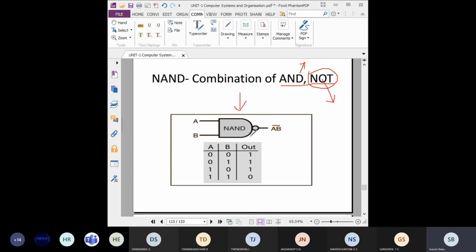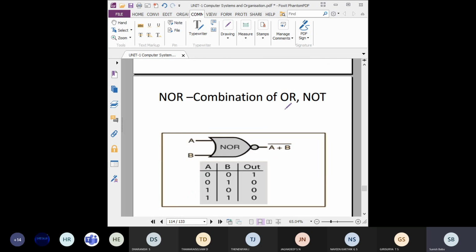And what will be the output? First you have to find the AND gate output, then you reverse the value. Straight away you cannot get the value, so here also you reverse the values of the AND gate output. Like this, OR gate and NOT gate: the circle will be included before the OR gate symbol. That circle represents a NOT, reversing the value.